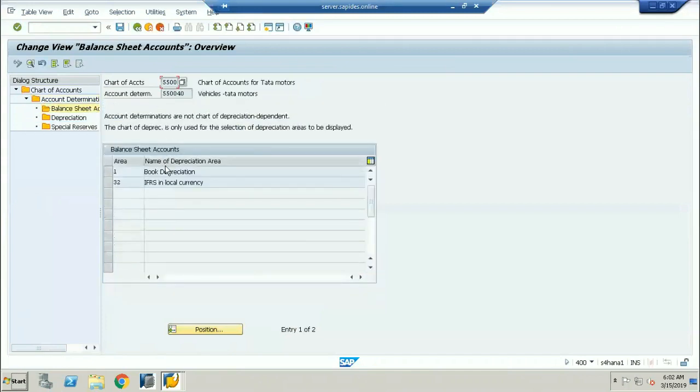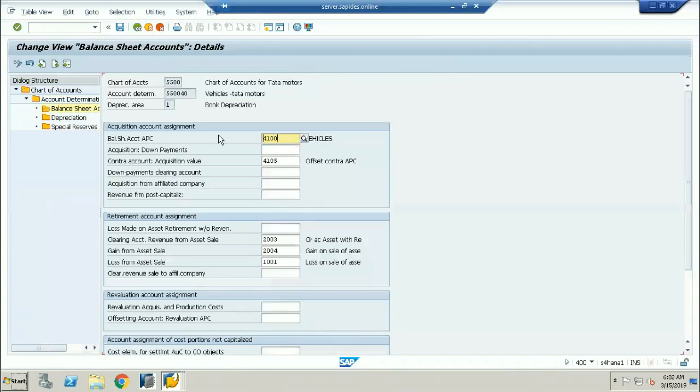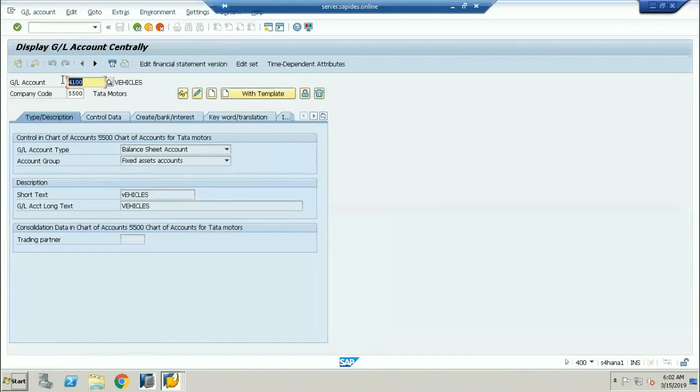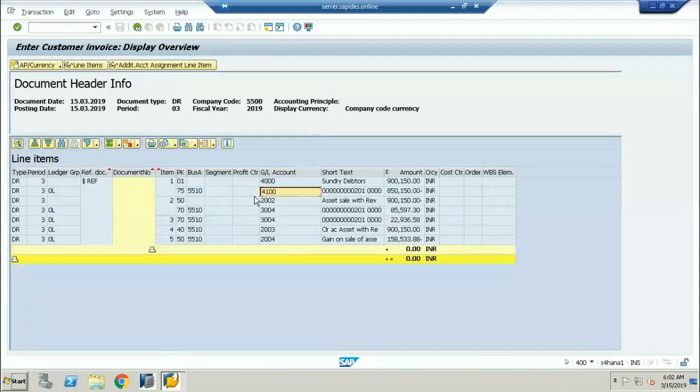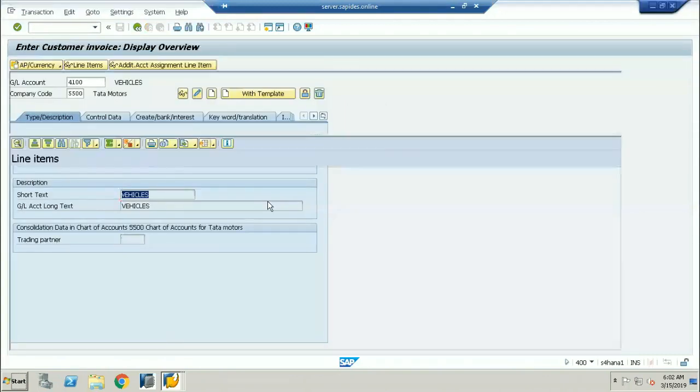Now this is exactly what is going to be called the APC value. This is called the reconciliation account for an asset. You can see here that 4100 is going to be called the reconciliation account. So in this accounting entry, 4100 is the reconciliation account of the asset, and this is the sale of asset account.